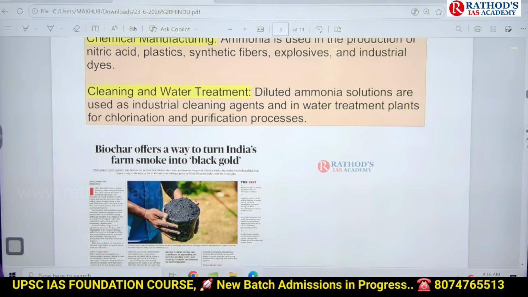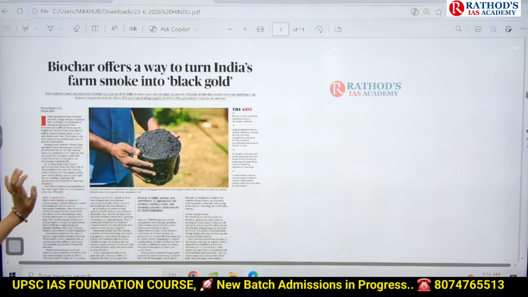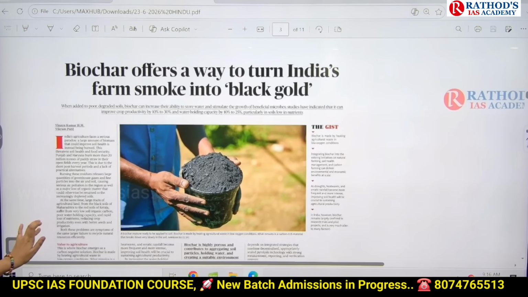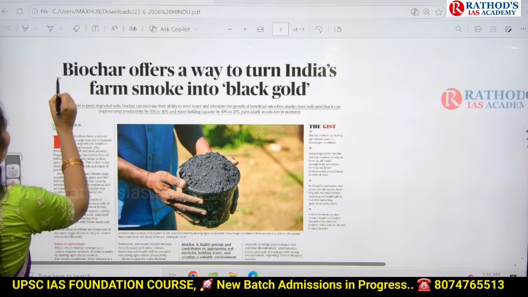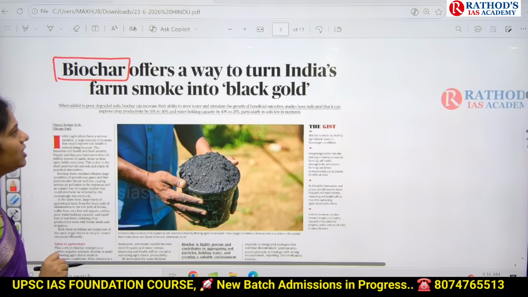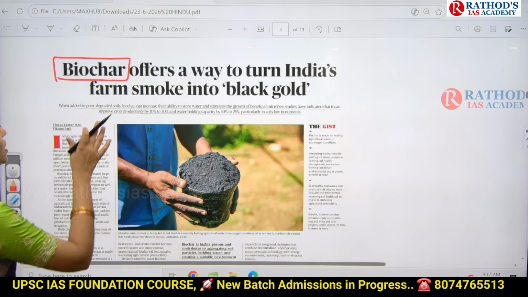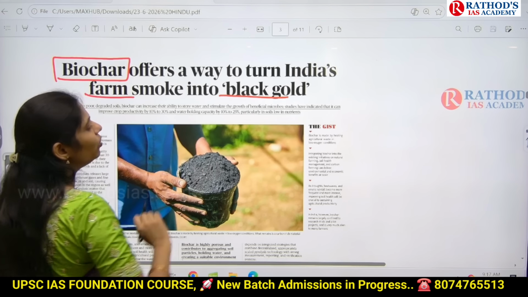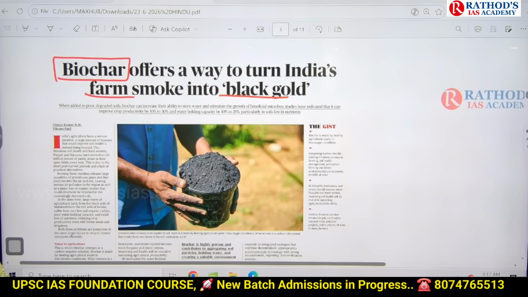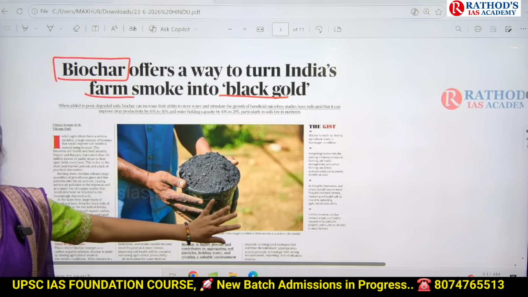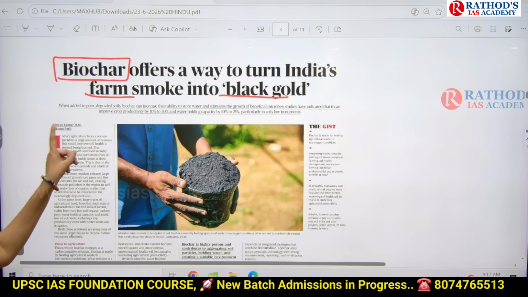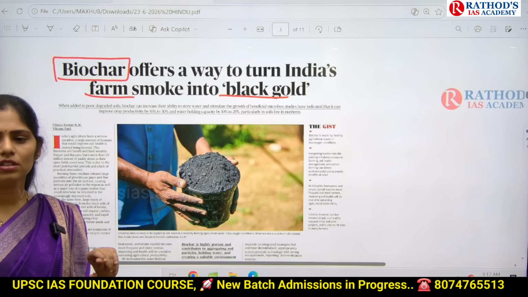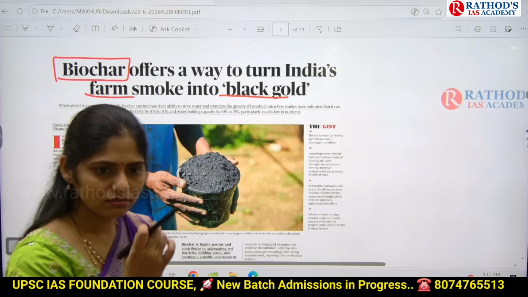Okay, and see this next article, guys. Read out the title. Biochar offers a way to turn India's farm smoke into black gold. What is the meaning of it? You can say this is biochar. In the image, you can see black color powder. That is biochar. Offers a way to turn India's farm smoke. That means, is it talking about stubble burning?